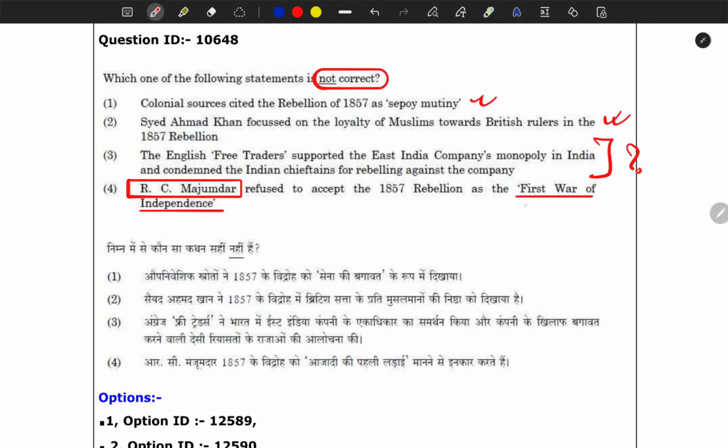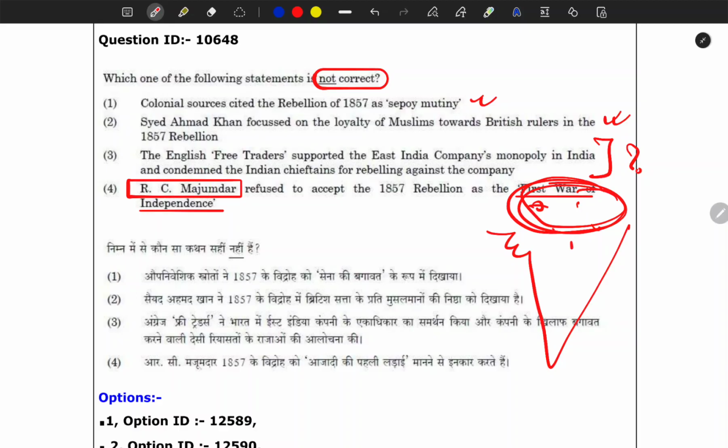There were a few rulers fighting in a scattered manner, but they did not have any unity. Second, it was only concentrated in North India. It did not penetrate to South India, and it did not have any pan-India nature. So we cannot term it the first war of independence.